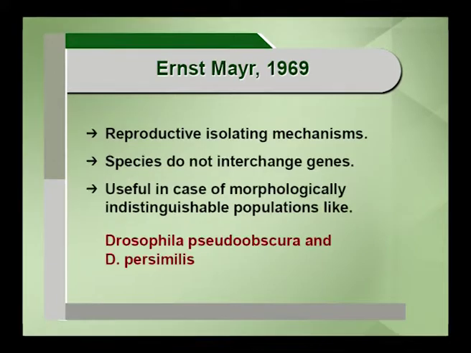Because these species are reproductively isolated, they do not interchange genes; gene flow will not take place. That's the second important underlying concept in the biological species concept. This is very important because the biological species concept has helped to identify or recognize species. Otherwise it would be difficult. I'll take the example of Drosophila pseudoobscura and Drosophila persimilis. Both Drosophila were morphologically similar.